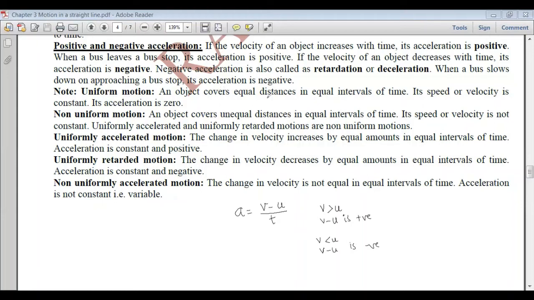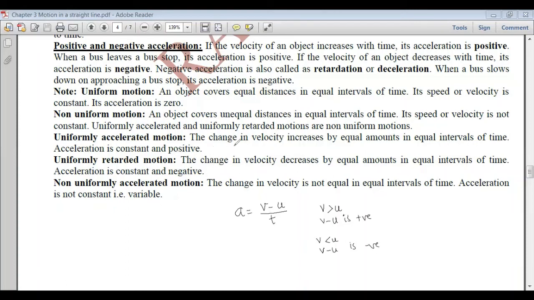Uniform motion: the object covers equal distances in equal intervals of time, so its speed or velocity is constant. So what about its acceleration? If the velocity is constant, that is v is equal to u, the acceleration is equal to 0. Non-uniform motion: if the body covers unequal distances in equal intervals of time, that is, its speed or velocity is not constant. So uniformly accelerated and uniformly retarded motions are non-uniform motions. They are not uniform motions.